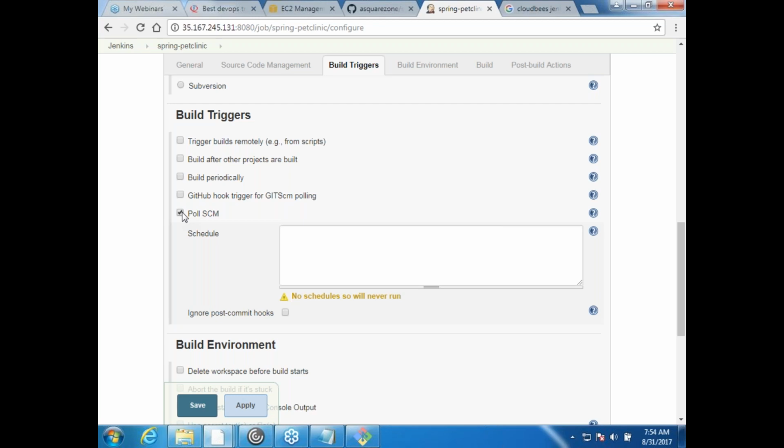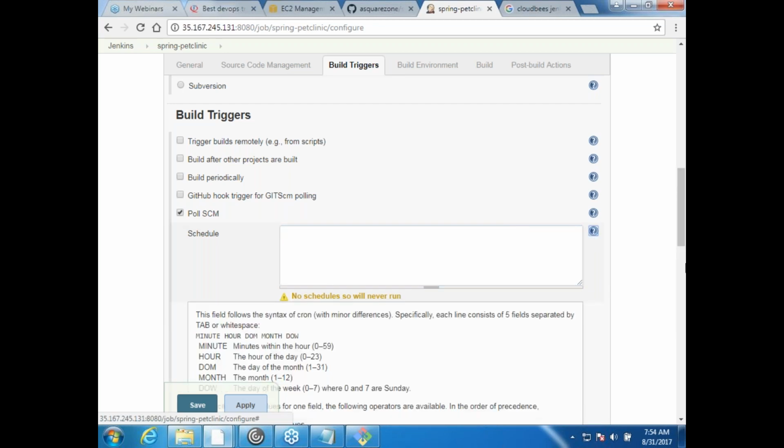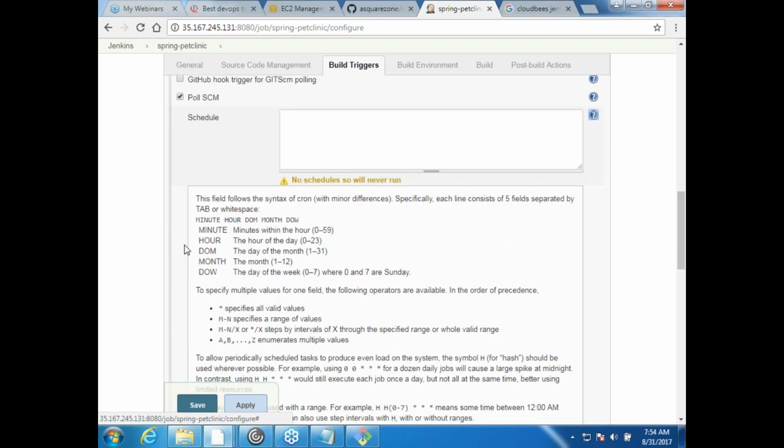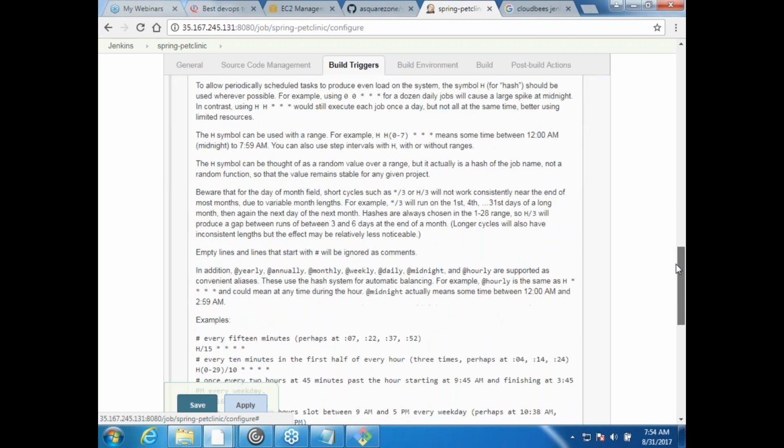If we want the build to happen whenever a developer commits, then we would be putting Poll SCM, and here you would be giving the schedules. And whenever you want to understand how these are written, just go over here, and basically it says that you need to write in this pattern: minute, hour, date of month, date of week. So you can come up with multiple kinds of schedules. For the people who are from a Linux background, it is nothing but exactly the cron job schedule format.